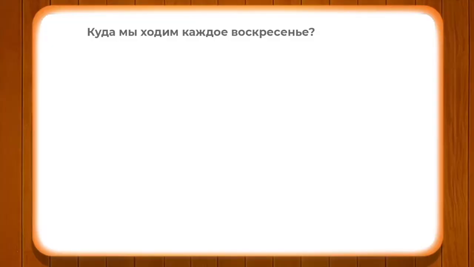Okay, so now let's pay attention to some of the questions we would like to ask you about the text. The first question is from глаголы движения. Куда мы ходим каждое воскресенье? Where do we go every Sunday?